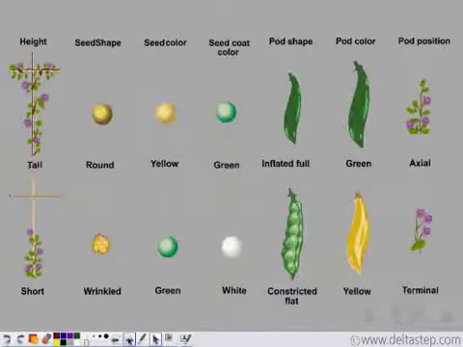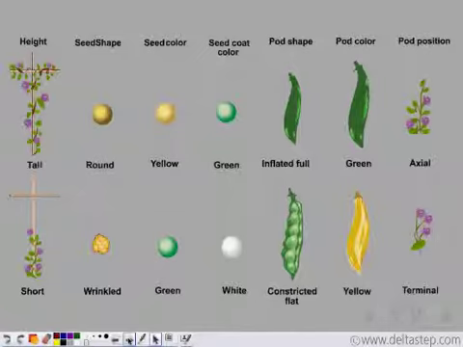Like, pea plants can be of a tall variety or a dwarf variety. A pea plant can have peas which are round-shaped or wrinkle-shaped. They can have seed color which can be yellow or green. Seed coat color which can be green or white.